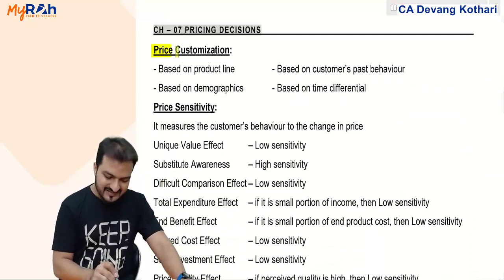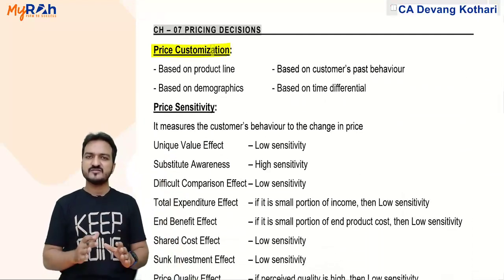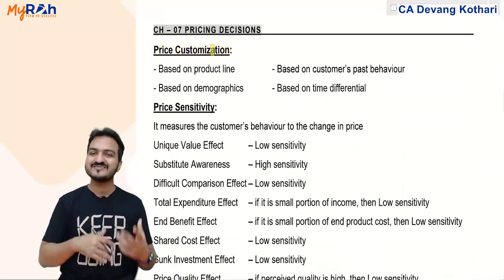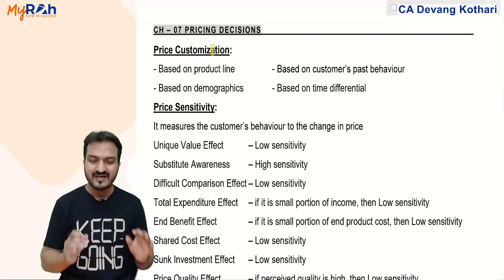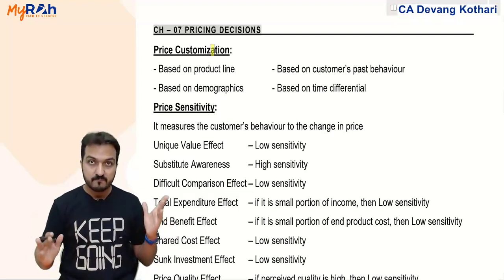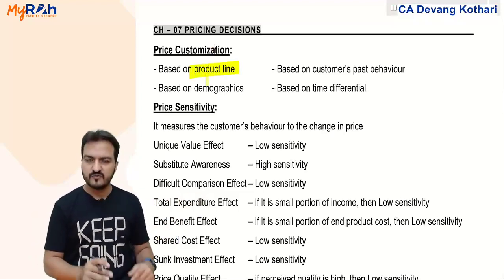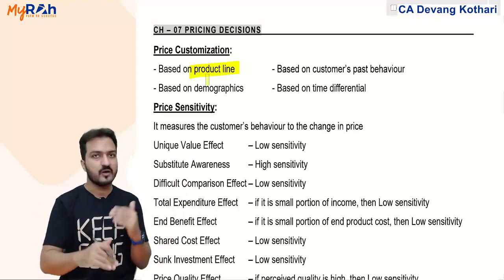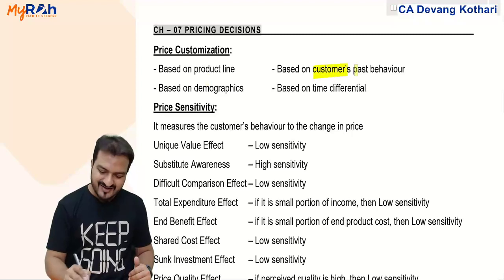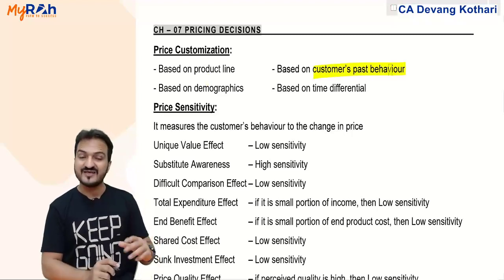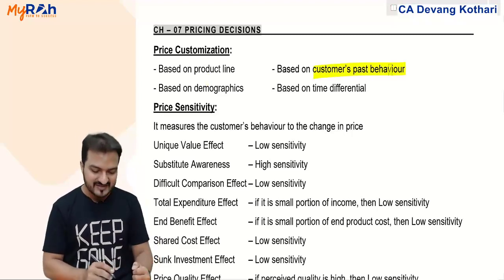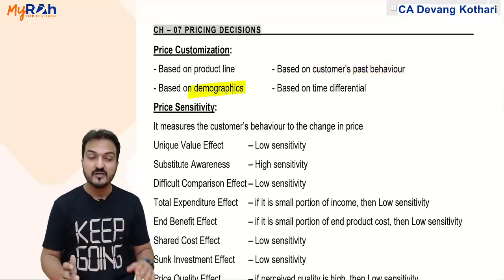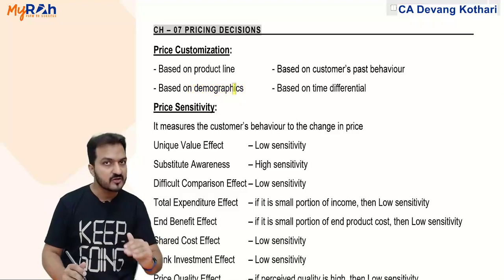First one, price customization. Price customization means that you can customize the price. Many companies will customize the price, meaning charging different prices based on product line. A different range of products will have different prices, like a 32 GB phone and a 64 GB phone have different pricing. Or based on the customer's past behavior, like if he is a regular customer, you charge a lesser price. Based on demographics, based on age, you charge a different price. Senior citizens a different price, adults and children a different price.